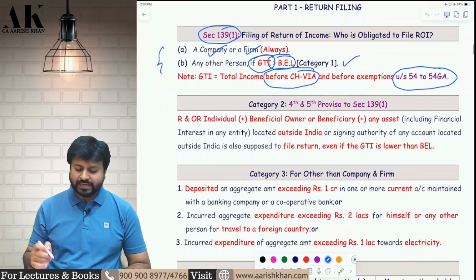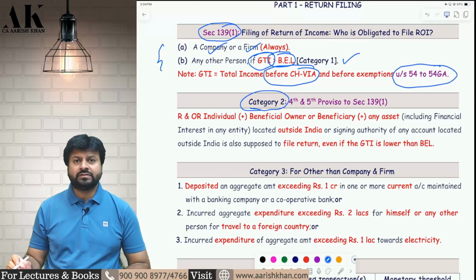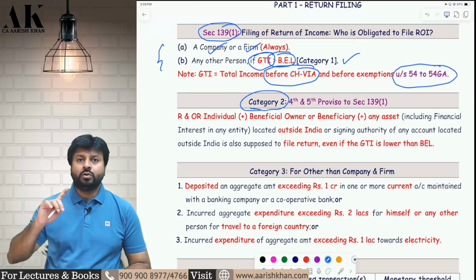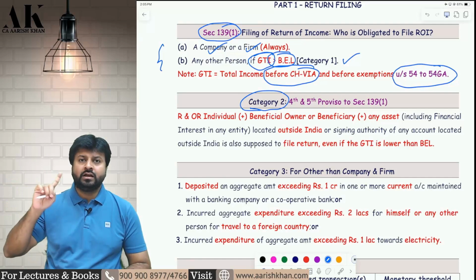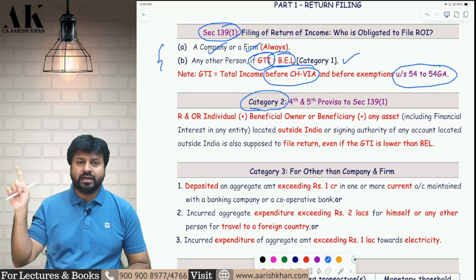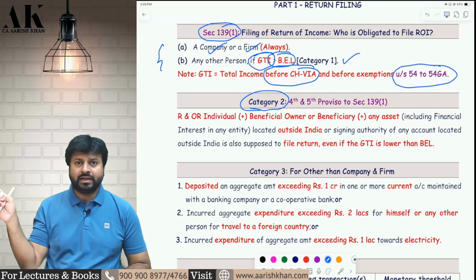So let's move on to the next category, category 2, which is very specific to certain assessees who have their assets outside India, or who have their financial interest outside India, or who have a signing authority in a bank account outside India.